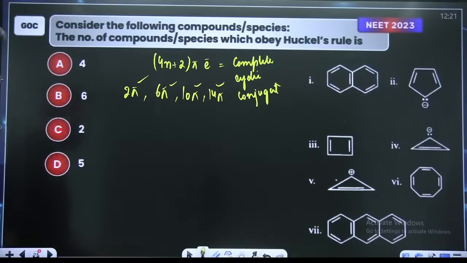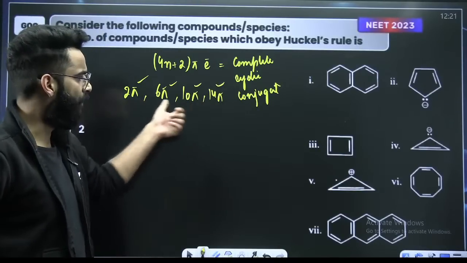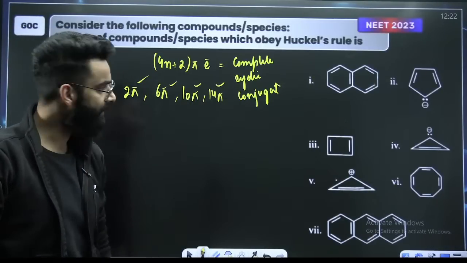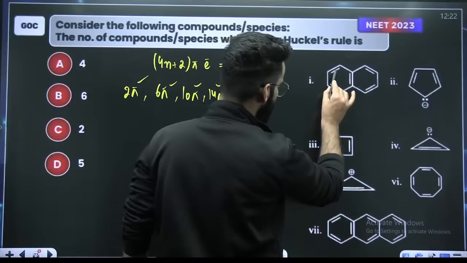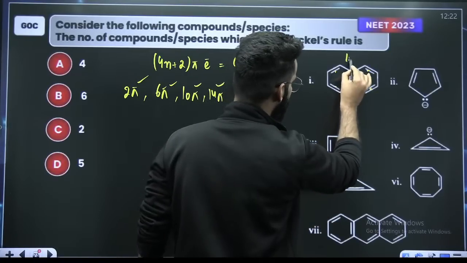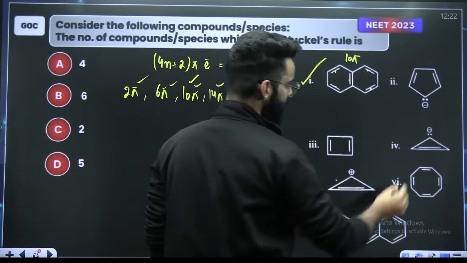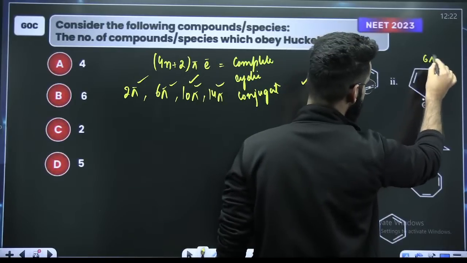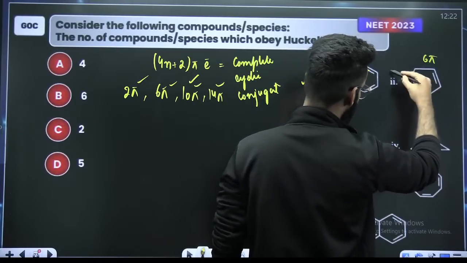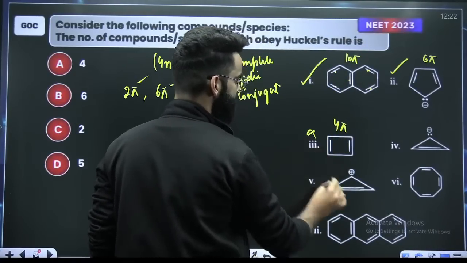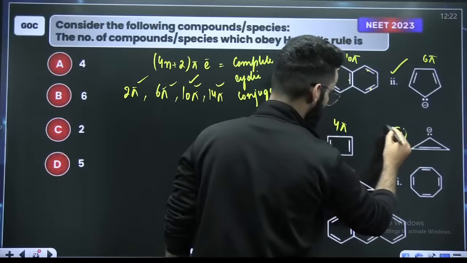If these many electrons are involved in the complete cyclic conjugation, we say the molecule follows Huckel's rule, right? Over here, if you look at the first scenario, 2, 4, 6, 8, 10. 10 pi electrons are involved. 10 pi electrons means Huckel's rule. Yes, right? 2, 4, 6. 6 pi electrons involved, it's following Huckel's rule. 2, 4. 4 pi electrons, it is not following Huckel's rule, right?